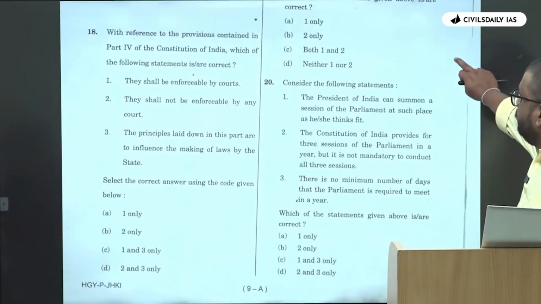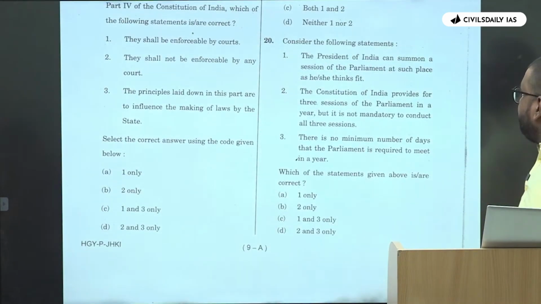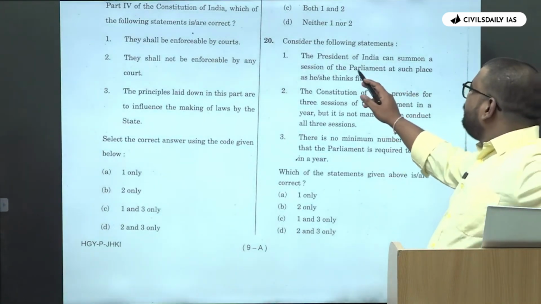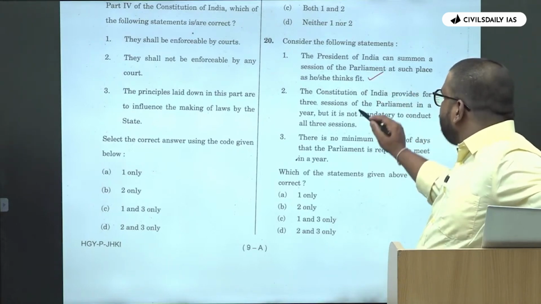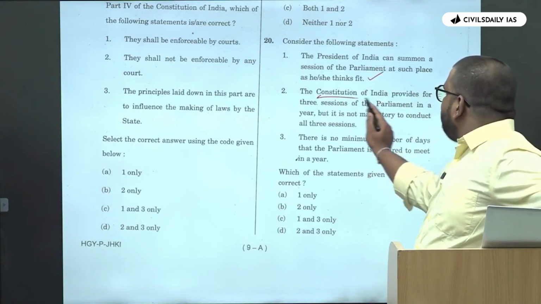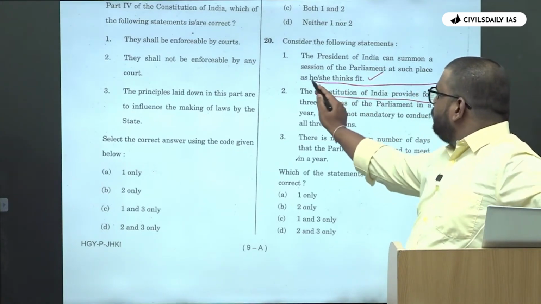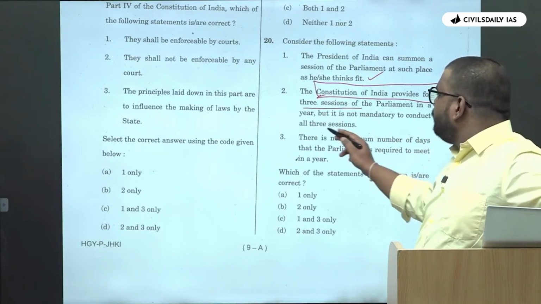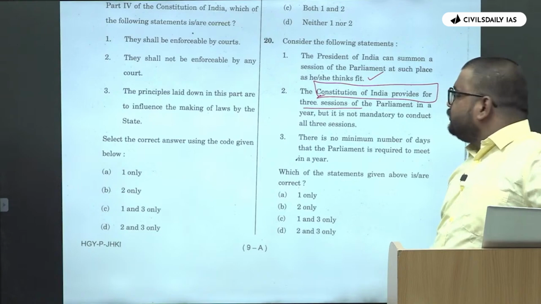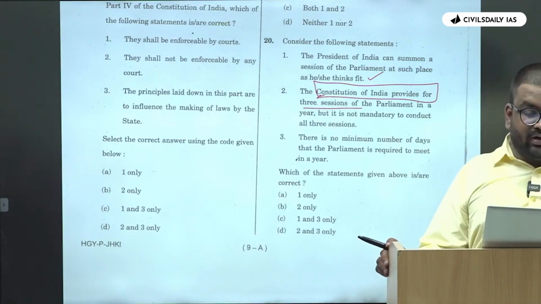Next. The President of India can summon a session of the Parliament. Again, this is a knowledge-based question. Summon the session of the Parliament at such place as he or she thinks fit. Correct. Constitution of India provides for 3 sessions in a year, but it is not mandatory to conduct all 3 sessions.